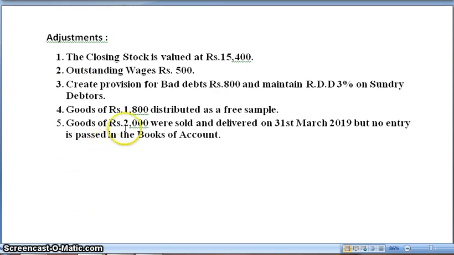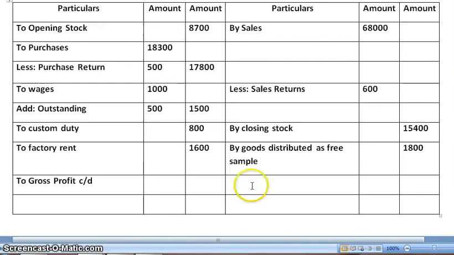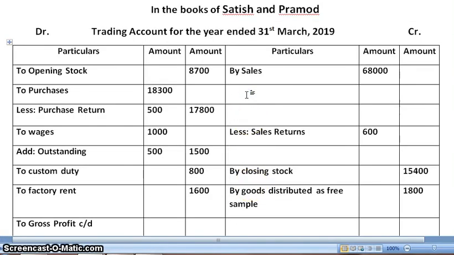Next, goods of rupees 2,000 were sold and delivered on 31st March 2019, but no entry is passed in the books of accounts. So unrecorded sales: first effect, we will be adding to the sales, that is trading account credit side.